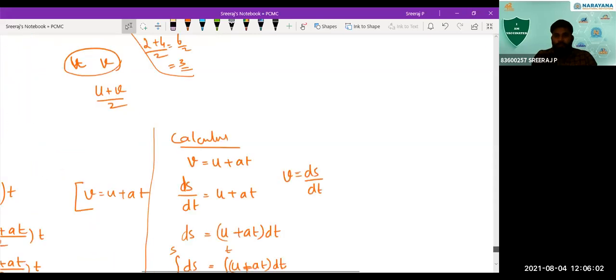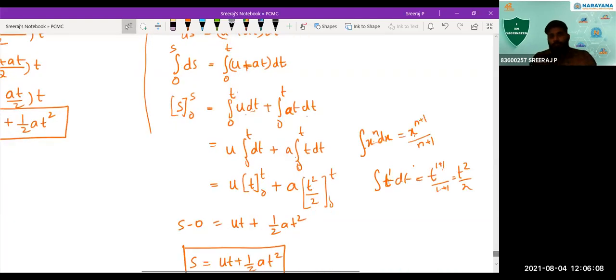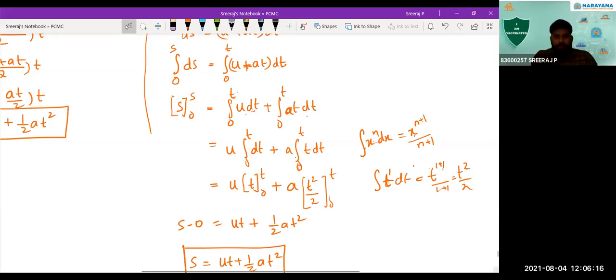You can see that. Is that clear? Yes, sir. Okay, let's see the graphical method, how to do it.